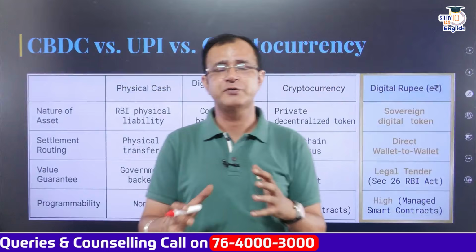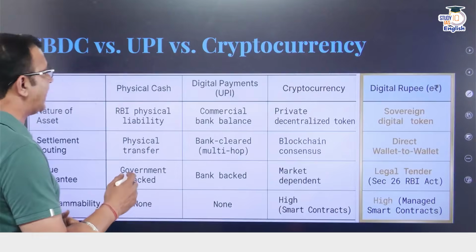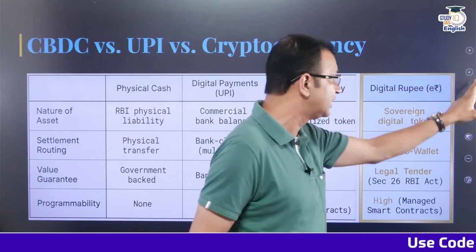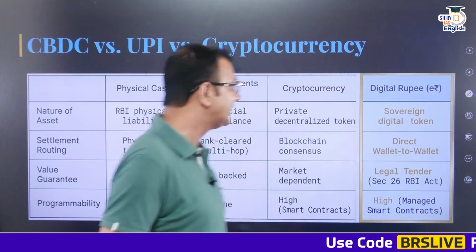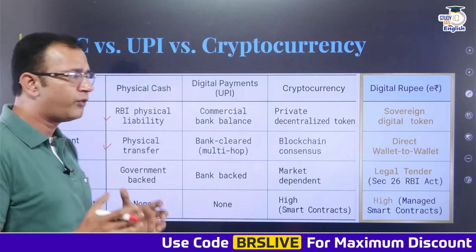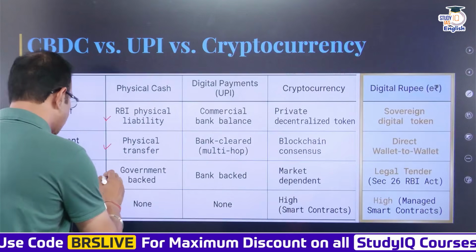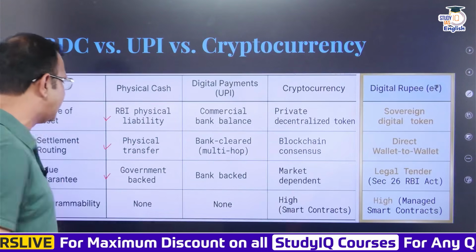Now, when it comes to the difference between UPI, CBDC as well as cryptocurrency, let us start with physical cash. The physical cash is basically where there is the liability of the RBI, and there is a physical transfer that must happen for the settlement of dues. All right. At the same time, there is a government-backed value guarantee when it comes to physical cash.